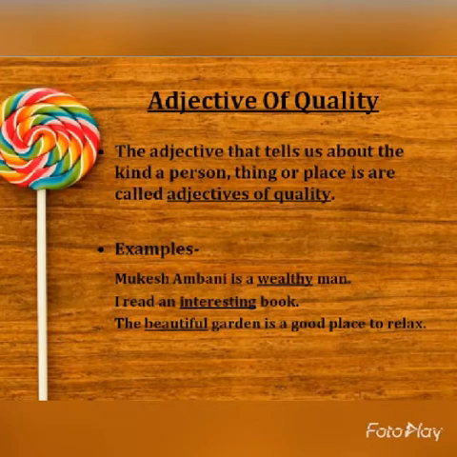I read an interesting book. So what is the kind of book it is? Interesting book. So interesting is describing book. So that is an adjective of quality. The beautiful garden is a good place to relax. Now how's the garden? Beautiful. So what kind of garden it is? Beautiful. That's why beautiful is an adjective of quality.